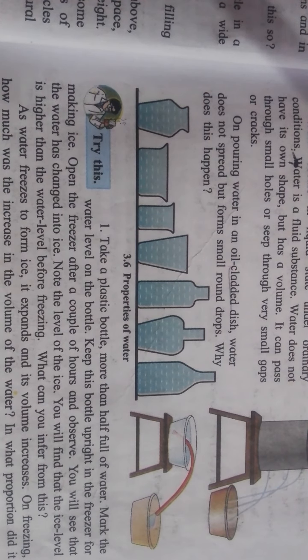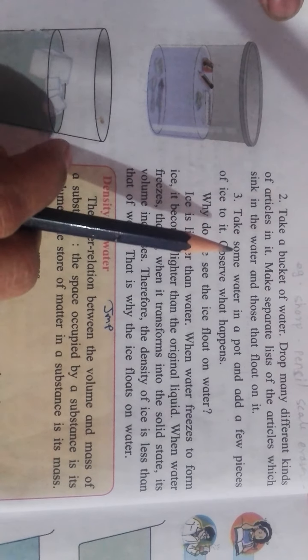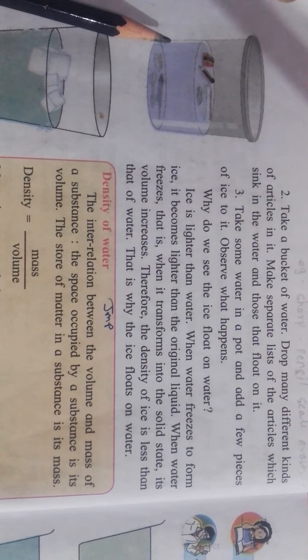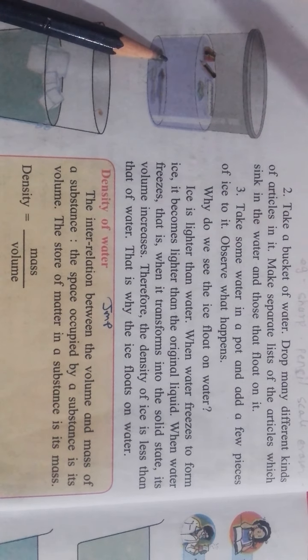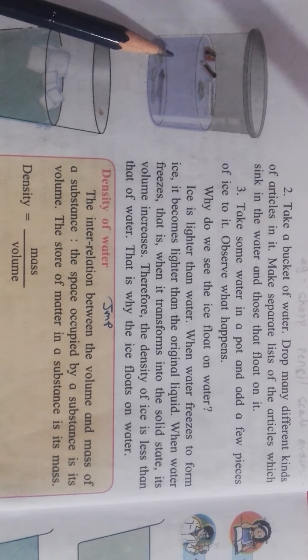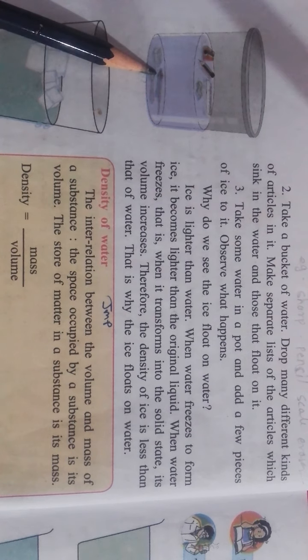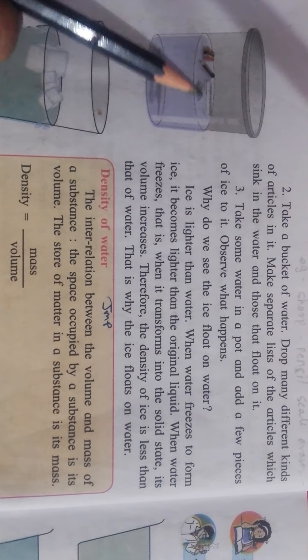On freezing, how much was the increase in the volume of the water? In what proportion did it increase? See students, second activity. Take a bucket of water, drop many different kinds of articles in it, like sharpener, pencil, scale, eraser. Then also metal things. Make a separate list of the articles which sink in the water, that means which will go to the bottom of the water, and those that float on the water.